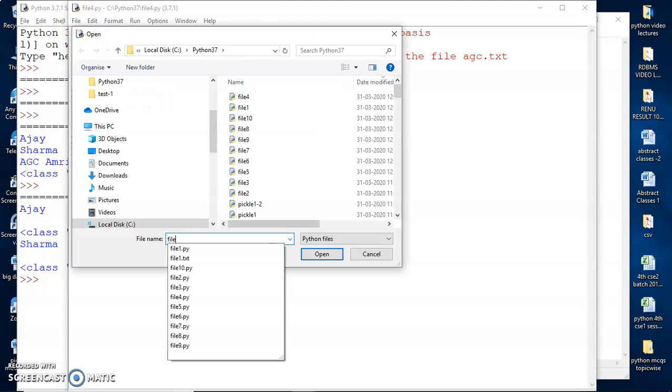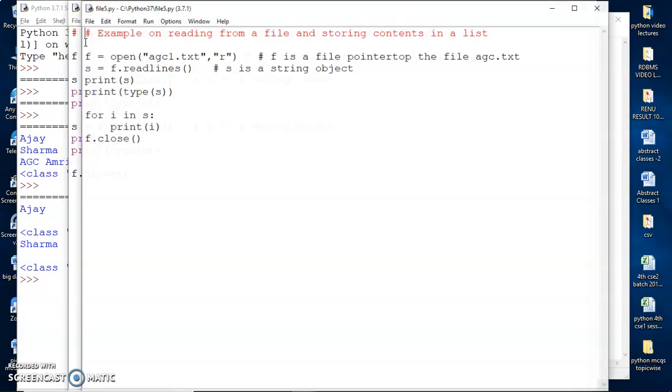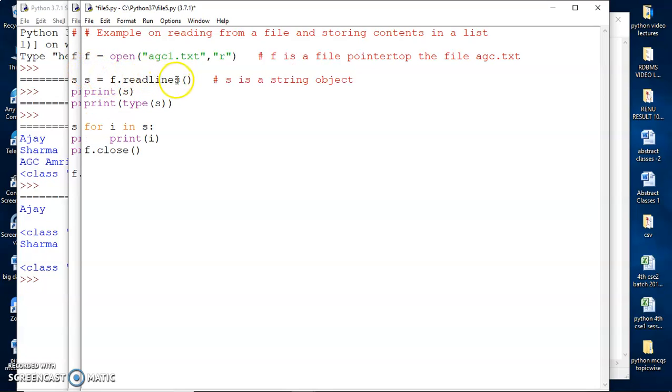Let's look at another example. Here I am taking the help of the readlines method. There is a method known as readlines. This readlines method reads from the file and stores the contents as a list. So I'll first use this readlines method and store it in s. Then I'll print the contents of s and see what is the type of s. As I've discussed, s would be a list. And then in the later part of the program, I've shown you reading from s using a for loop. So it would print the details of the file.